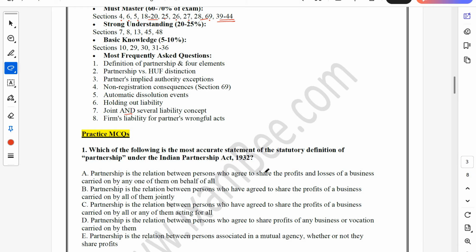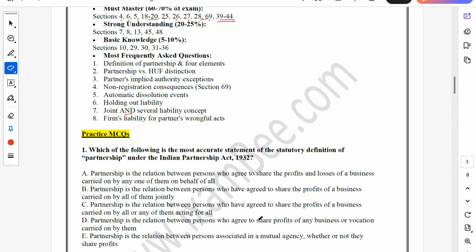Partnership is the relation between persons who agree to share the profits and losses of a business carried on by any one of them on behalf of all. Partnership is the relation between persons who have agreed to share the profits of a business carried on by all of them jointly. Partnership is the relationship between persons who have agreed to share the profits of a business carried on by all or any of them acting for all.